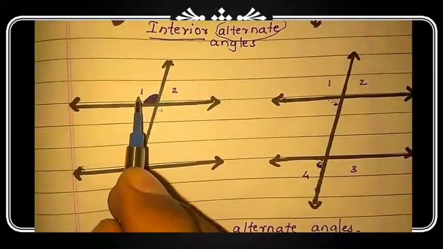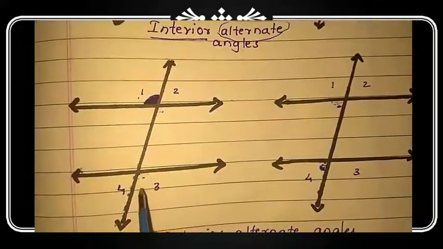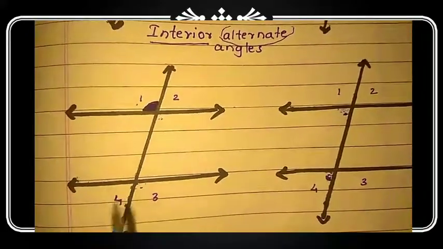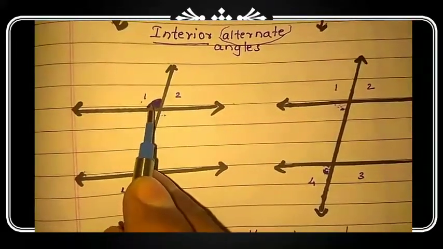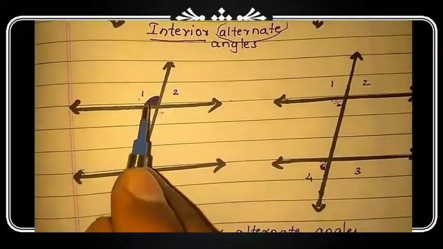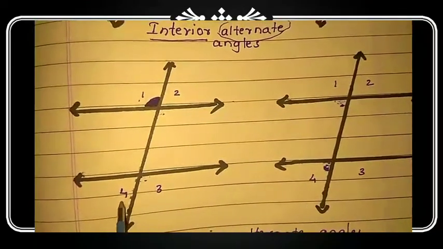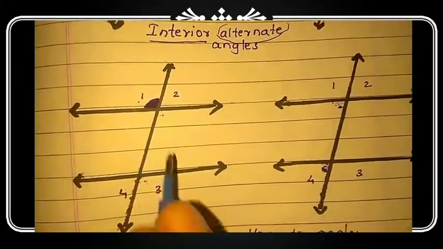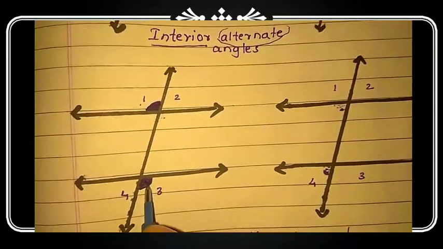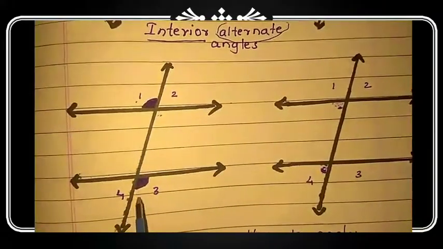It is forming on the left side of the transversal, so its pair of alternate angle would be on the right side. It is an exterior angle, so here also the exterior angles are angle number 3 and angle number 4, but the right side one is angle number 3. So the exterior alternate angle pair of angle number 1 is angle number 3.